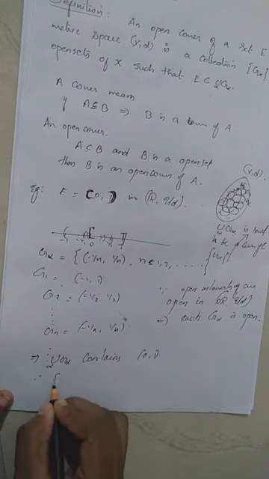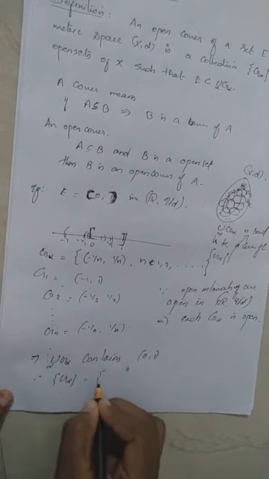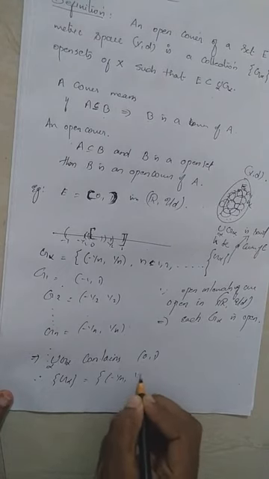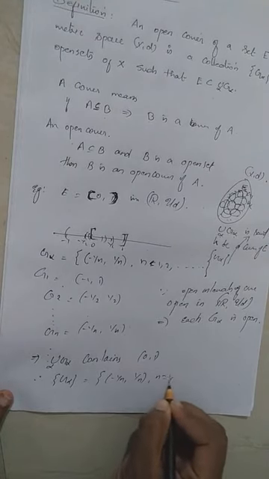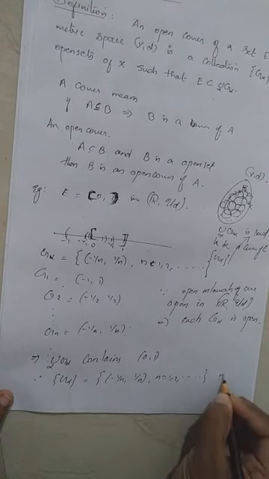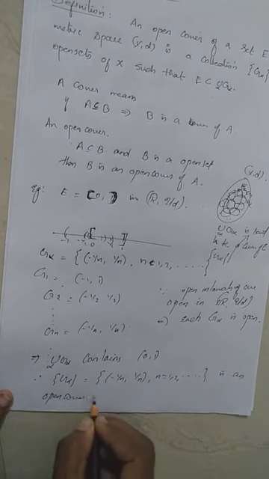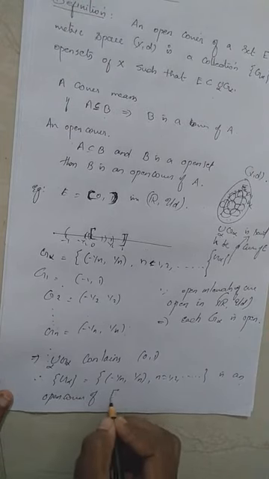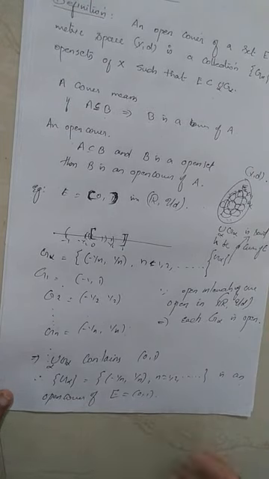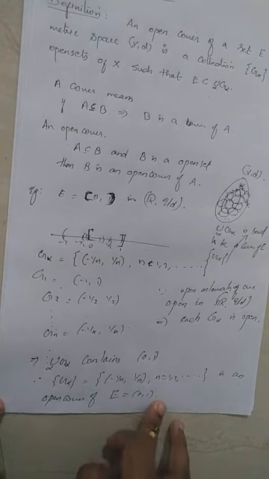Therefore, the collection G alpha, the set of all intervals of the form (minus 1 by n, 1 by n), n equal to 1, 2, 3, is an open cover of capital E equal to the open interval 0, 1. So being an open cover of a set means a collection of open sets whose union will include that set.